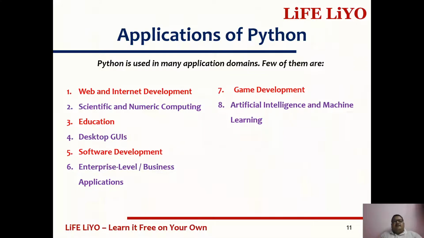Artificial intelligence and machine learning. It's a boom in the nowadays generation. Artificial intelligence and machine learning are the hottest subjects in the present situation. For working with artificial intelligence and machine learning, Python has a huge number of built-in libraries, already available libraries and tools to work with AI and machine learning algorithms. What are the algorithms? That is supervised learning, unsupervised learning, or reinforcement learning in machine learning, or in terms of artificial intelligence, games, anything. It provides you the space and the library for developing the applications.